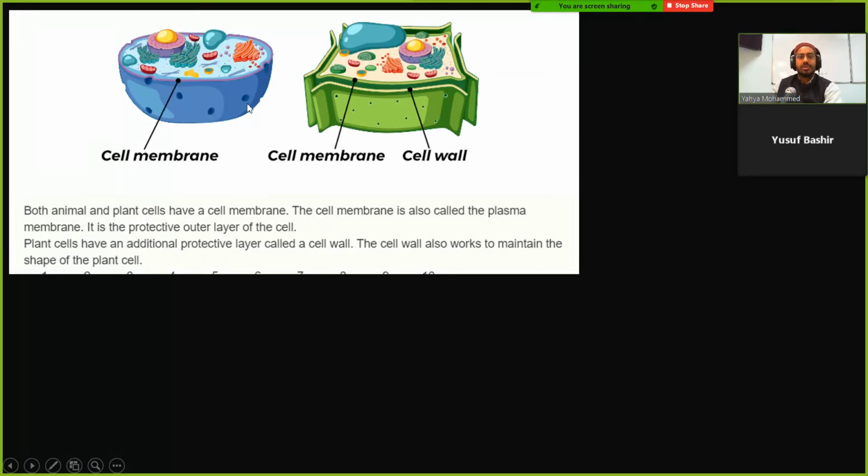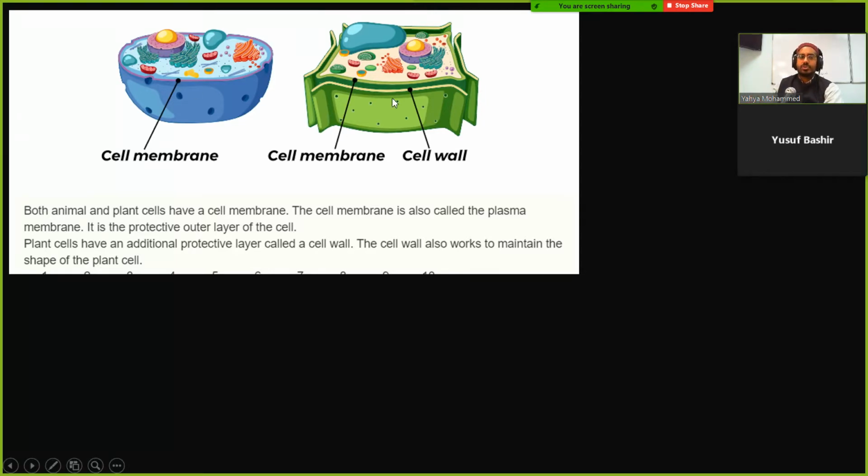Take a look here. On the left is the animal cell, and on the right is the plant cell. The animal cell on the outside has a cell membrane. It's also called the plasma membrane, the same thing. This is the outermost layer. Now the plant cell has a cell membrane, but outside of that, they have another layer called a cell wall that's a lot thicker and helps to maintain the structure of the plant cell.